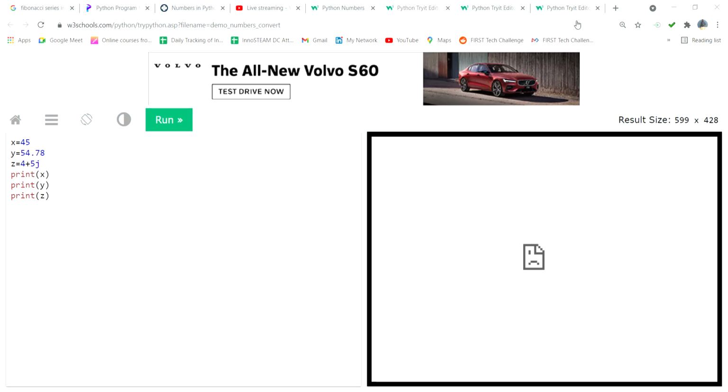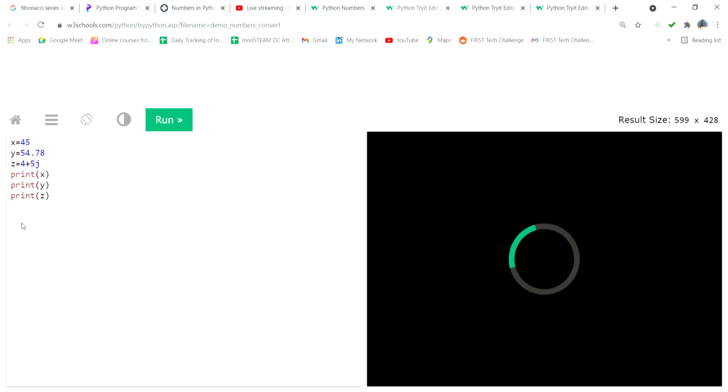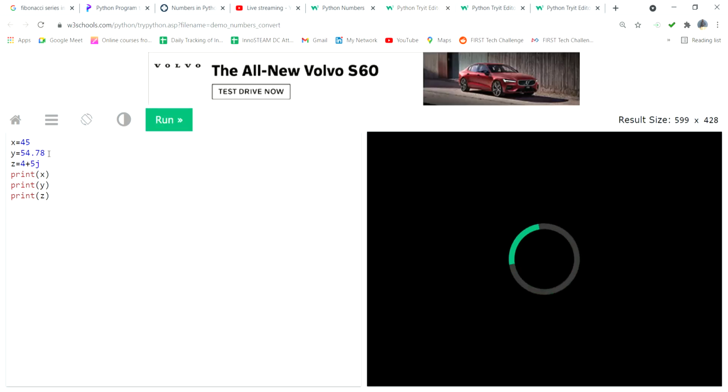Okay, so I simply write here x equal to 45, y equal to 54.7, and z equal to 4 plus 5j. The same values are simply printed here. Suppose I need to change the value. This x, a one variable, is an integer. I want to change it like float of x.